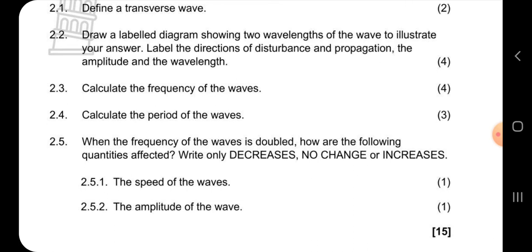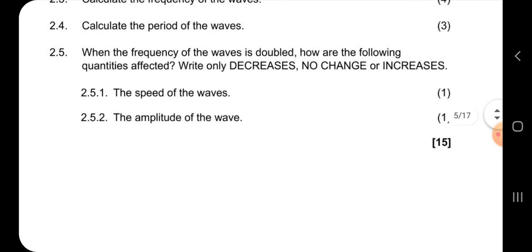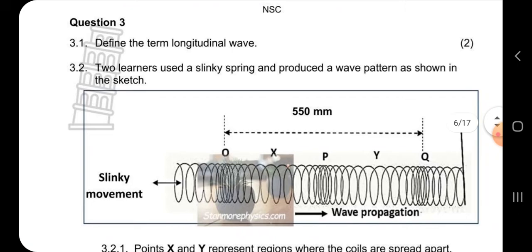But if frequency is doubled, the amplitude will have no change. Amplitude doesn't affect the length of the wave. The amplitude will not be affected if frequency is doubled. So there will be no change, but the speed of the waves will definitely increase. So 2.5.1 is increase, and 2.5.2 is no change. We are done with question 2. Let's go to question 3.